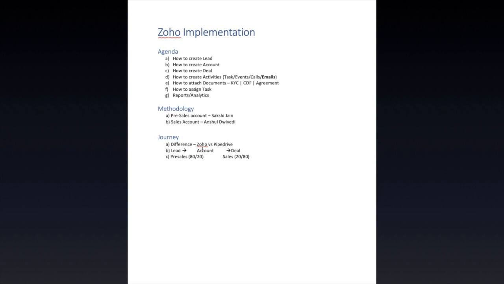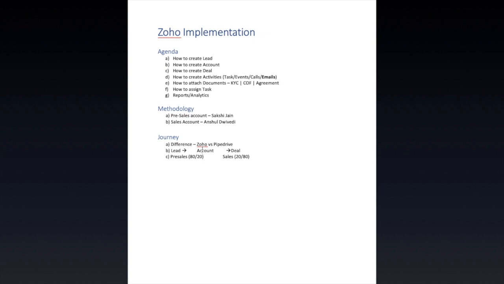The journey we would be following is first understanding the differences and similarities between Zoho and Pipedrive. I'll start with similarities. 80 to 90% of the features that we have in Pipedrive are similar to Zoho. The only difference is that in Pipedrive we were not using the section called leads. Everything that we had was either a prospect or a deal, right? So we start from deal, we end with deal.